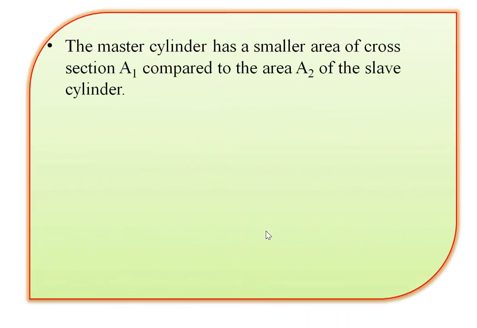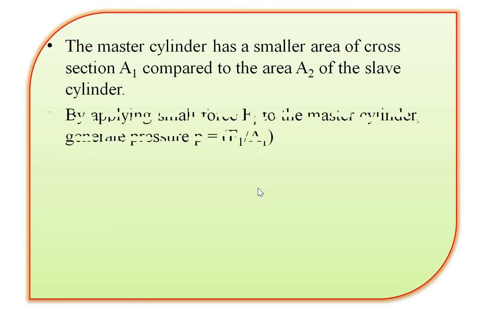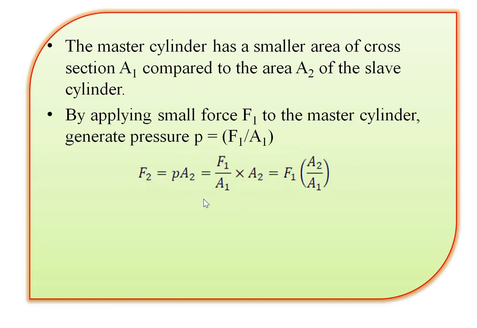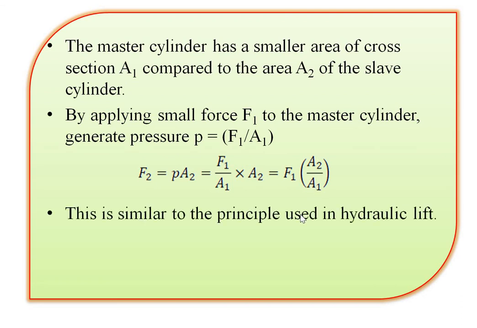As we know, the master cylinder has a smaller area of cross section A1 compared to A2 of the slave cylinder. By applying a small force F1 to the master cylinder, it generates a large pressure, that is P is equal to F1 divided by A1. As we know, F2 is equal to P into A2. Putting the value of P as F1 divided by A1, we get the formula for the force: F2 is equal to F1 into A2 divided by A1.